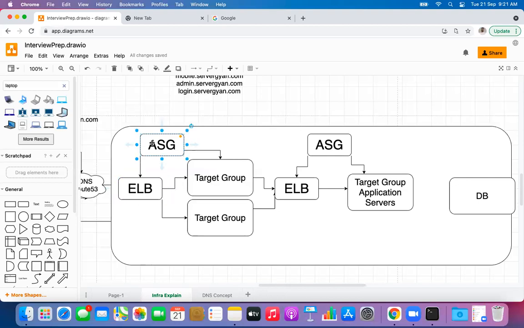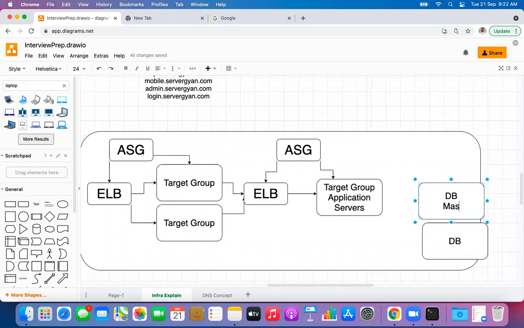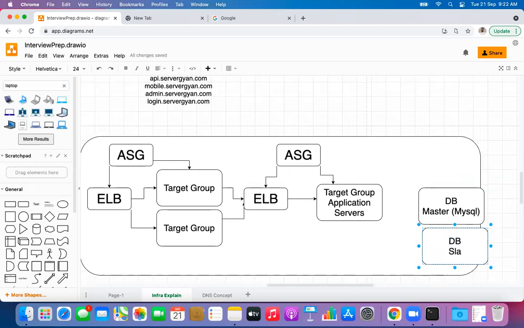What is going to be the particular policy in this auto-scaling group, so that after deployment, the auto-scaling group ensures the refreshing of all the servers, so that all servers have the latest code available. Let us say if we have master and slave replication, for example, this is the DB master. We are talking about MySQL. This is going to be the DB master. This is going to be the slave MySQL.